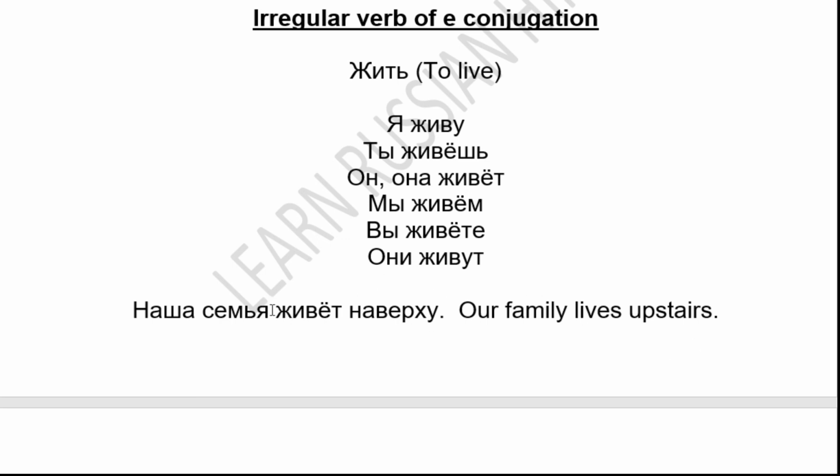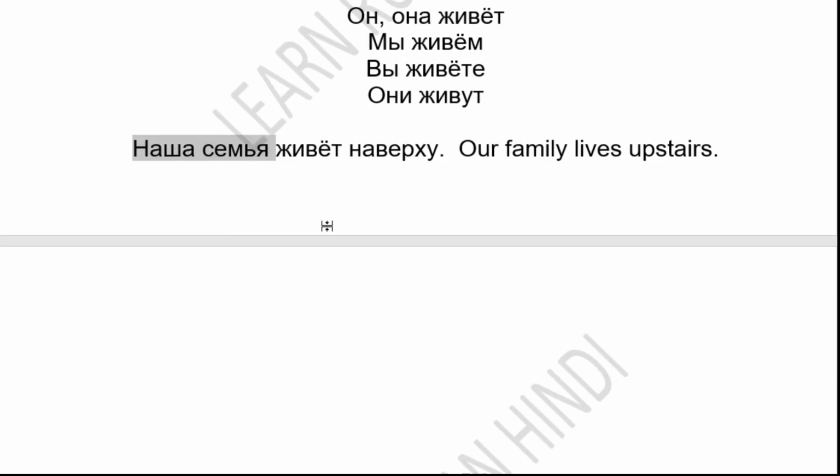Here our family is treated as a singular noun. Though there are many members in the family, as a whole it is treated as a singular noun. So all collective nouns are treated as singular nouns. I hope you understand.